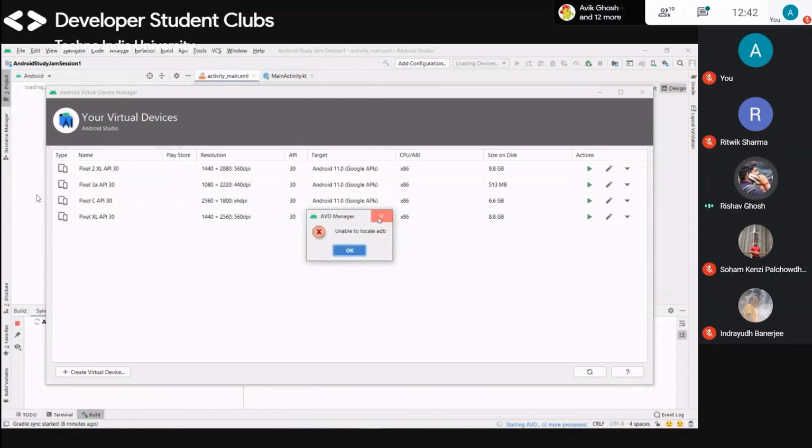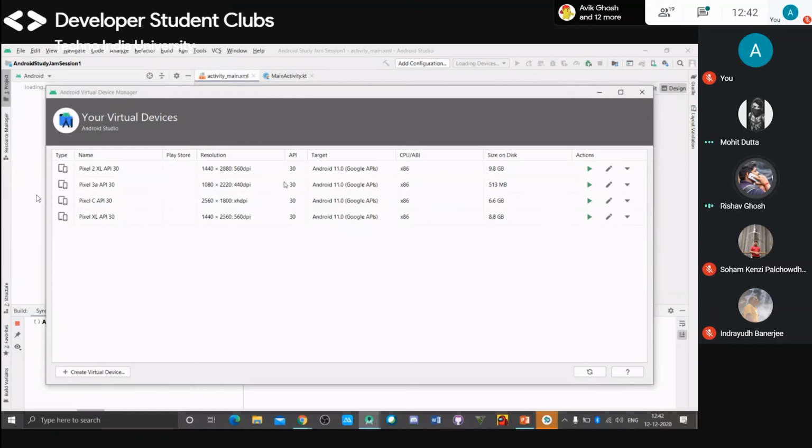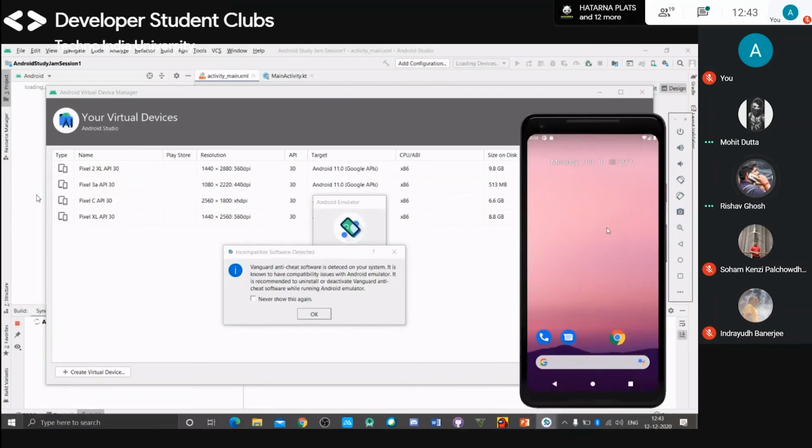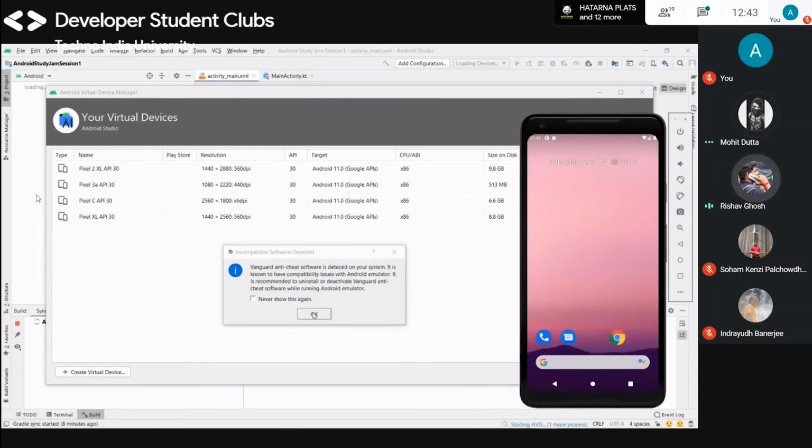Basically, this is the emulator, right? Mhm. This is the virtual devices. This is the emulators. Here is something. Oh, like this. Yeah, this is the emulator. Okay.